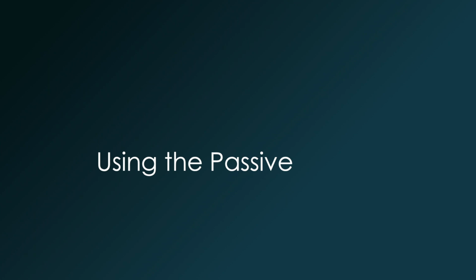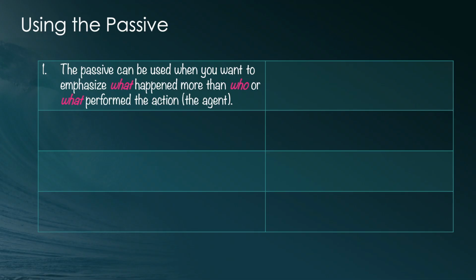Okay, maybe you're thinking, I got this, but when do I really use the passive? I'm glad you asked. Guess what? I have another chart. Yay, just what you want to see. Here it is. The passive can be used when you want to emphasize what happened more than who or what performed the action, the agent.